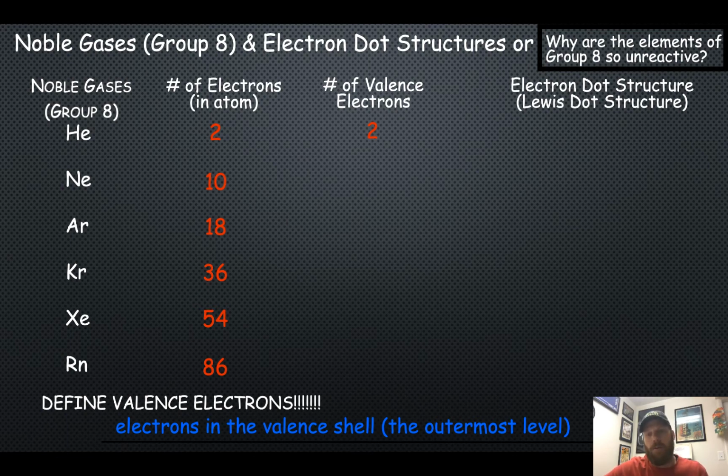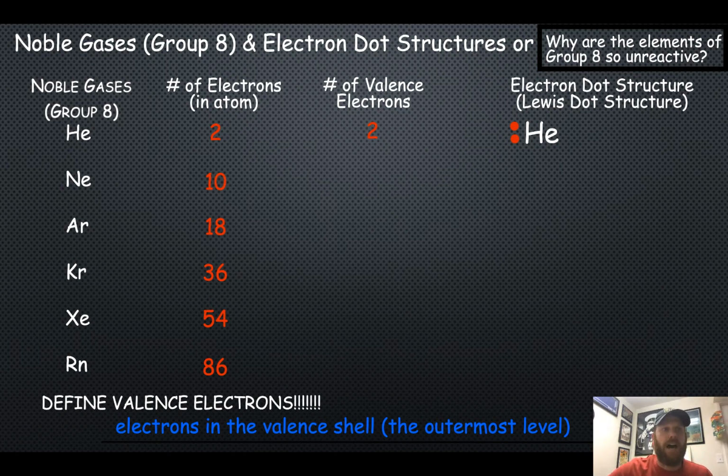Okay, how do I represent these valence electrons in an electron dot structure? First, you write the symbol of the element, He in this case. Then you use dots to represent the electrons. For helium, you would put 2 dots around the symbol. You can see I put those 2 dots on the left side of the symbol, but I could have put them on the right side, or below the symbol, or even above the symbol. It doesn't matter as long as you have 2 dots representing helium's 2 valence electrons.